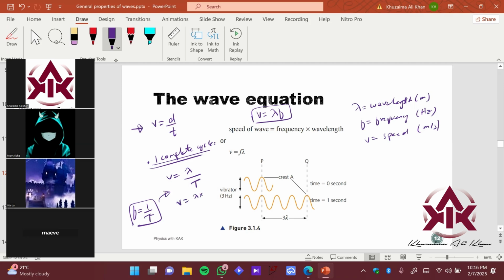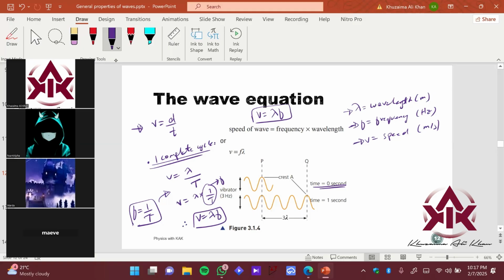We get speed equals lambda times 1 upon T. This entire factor is basically frequency f. Therefore, you have speed equals lambda f, right? That's how the formula comes, and that's how you make sure that the SI unit for speed again remains meter per second, right?